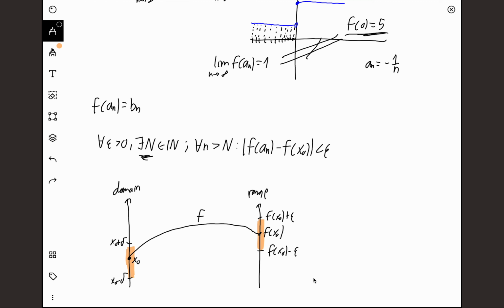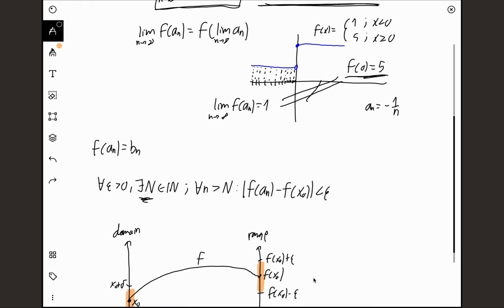And we can see in our previous example why it's not possible here. We can choose this value f of x0, just 0. We can choose an epsilon value, so f of x0 plus epsilon and f of x0 minus epsilon.